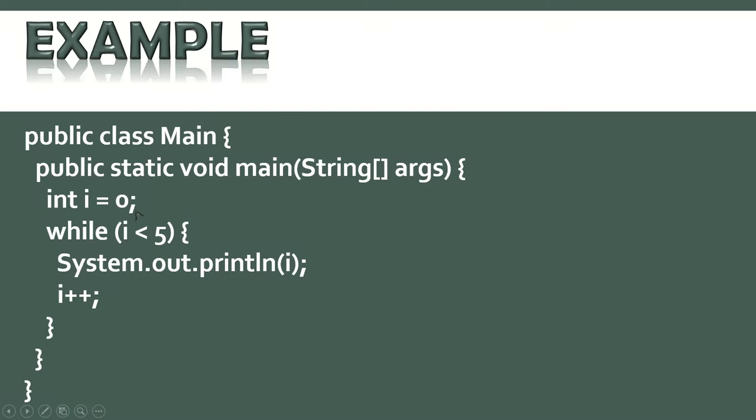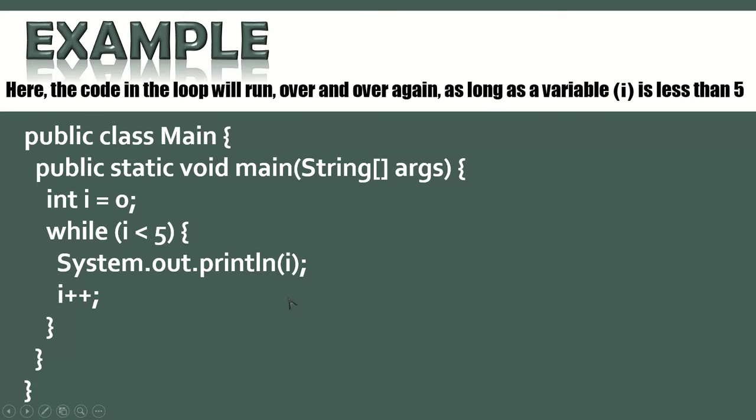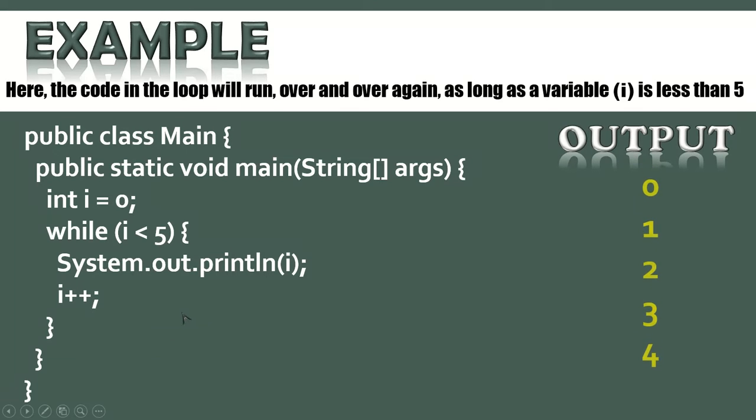For example, i will come and 0 will be printed. Here the code in the loop will run over and over again as long as the variable i is less than 5. This is a condition, and this i plus plus is also important. So the output comes 0 first, then 1, then 2, then 3, then 4. If it is less than 5, then only it enters.